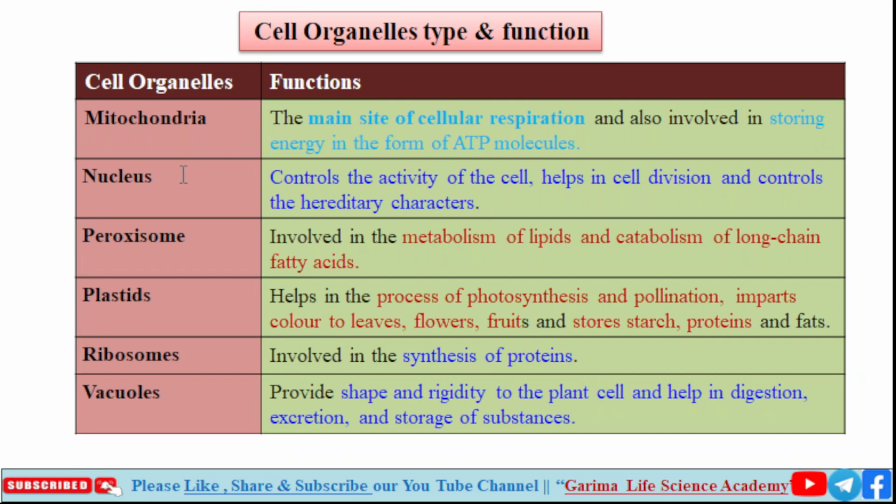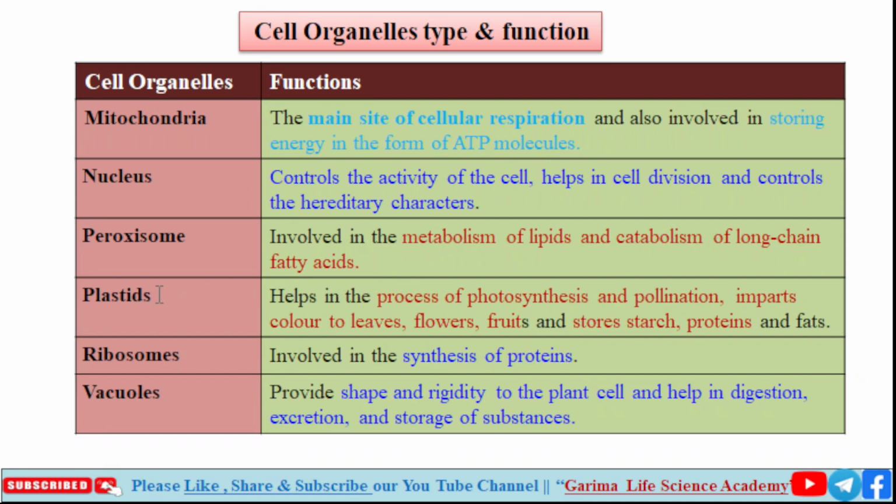Next is nucleus. Nucleus controls the activity of the cell, helps in cell division and controls the hereditary character, because our hereditary material like DNA or chromosomes is found inside the nucleus. Next organelle is peroxisome. Peroxisome is involved in metabolism of lipids and catabolism of long chain fatty acids.